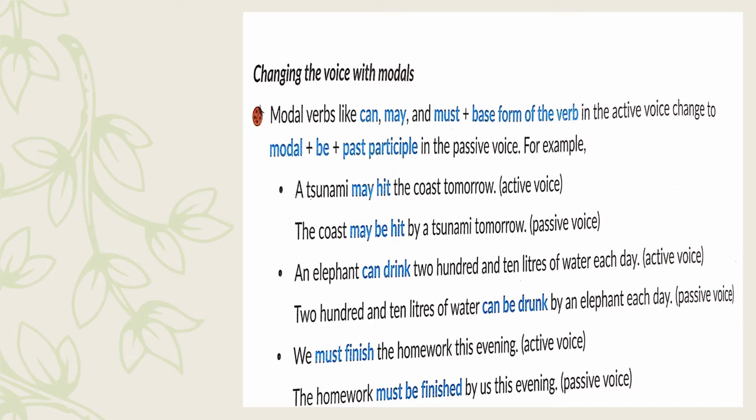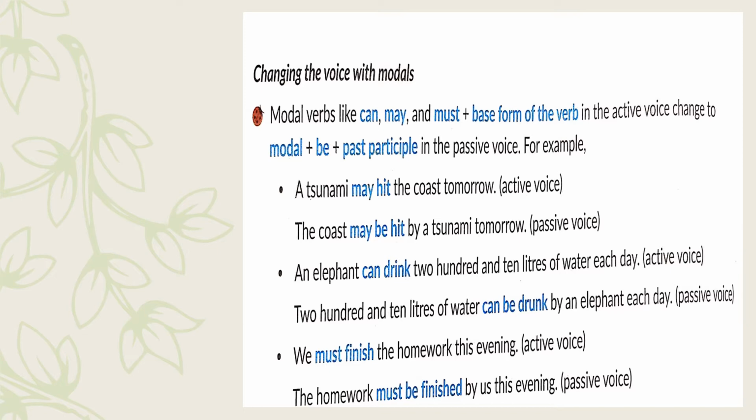Look at another example. An elephant can drink 210 liters of water each day. This is in the active voice because we can see the subject is doing the action. Now, the word can, which is a modal, has been used in the active voice. So, if we have to change it into passive voice, first, of course, we will make the object into the subject, 210 liters of water.